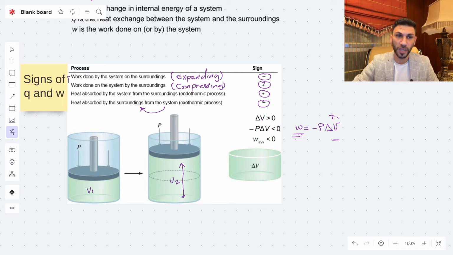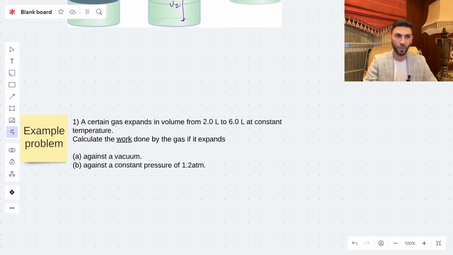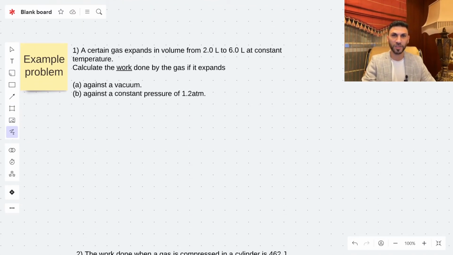These four statements are very important in problem solving. Now, let's have some examples about the heat, the work, and the internal energy.